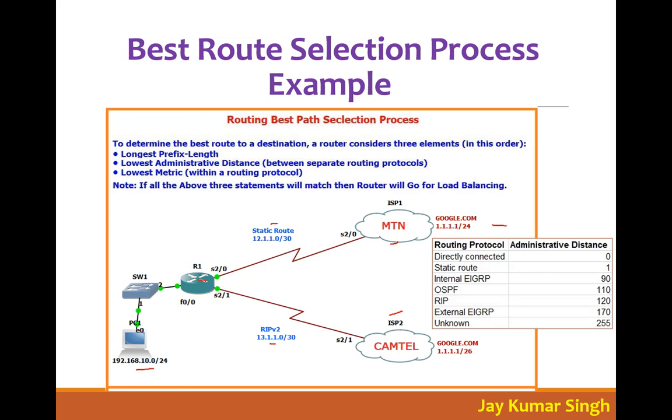Now you have to find out, if this PC1 wants to go to Google, will he follow this route or this route? According to the criteria, the first is longest prefix. So which ISP is providing Google with the longest prefix? You can say ISP2 is providing Google with the longest prefix, so he will say okay, let me follow this route. In this scenario this route will be preferred as the best route.